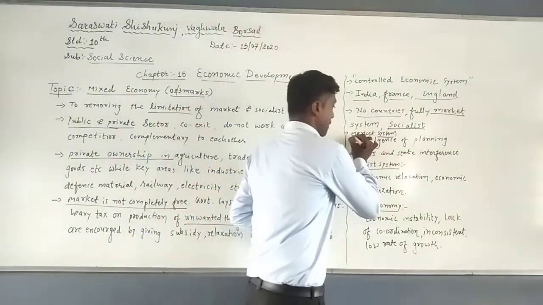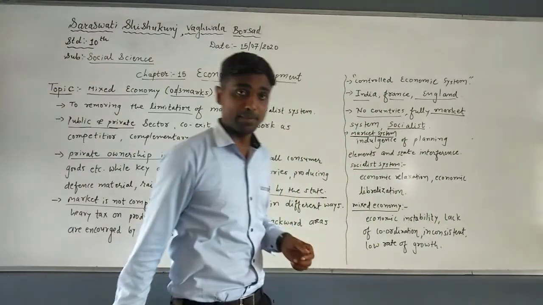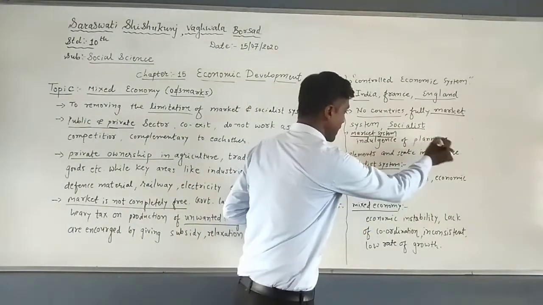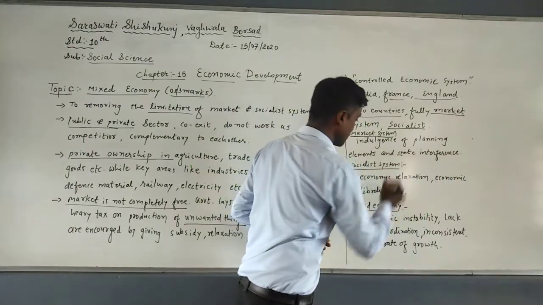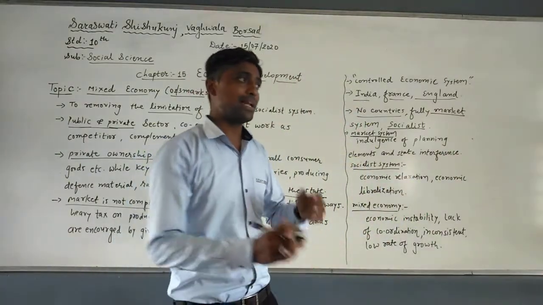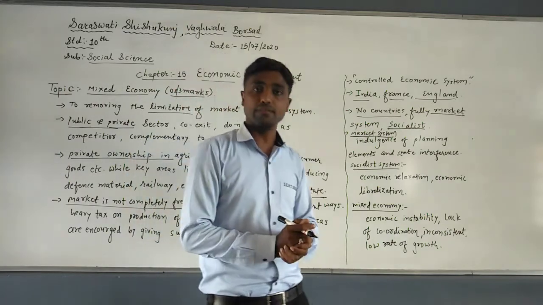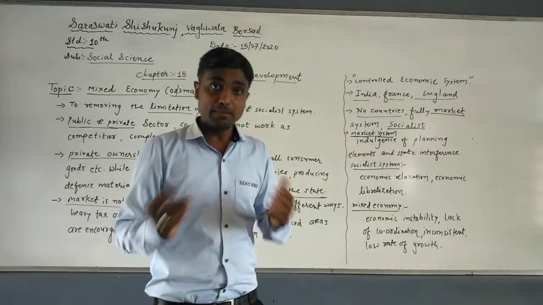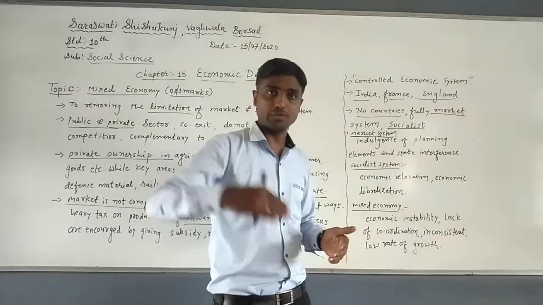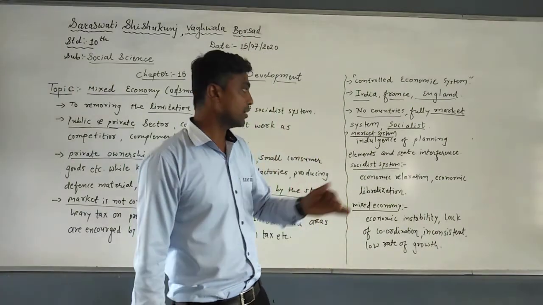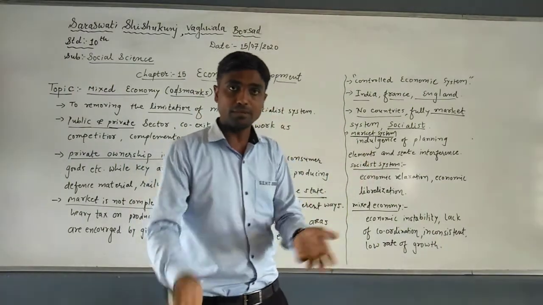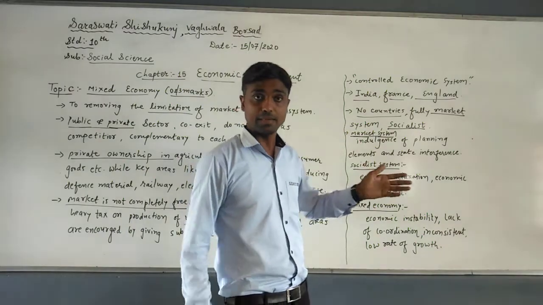For example, the market system fails because of the absence of planning elements and state interference. In the market system, the state does not interfere. That is why natural resources are wasted, and the limitations or demerits of the market system rise. That is why the failure of the market system and the socialist system emerged.